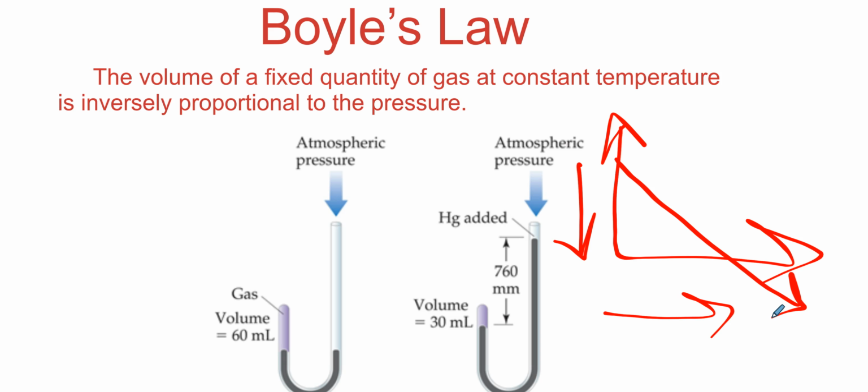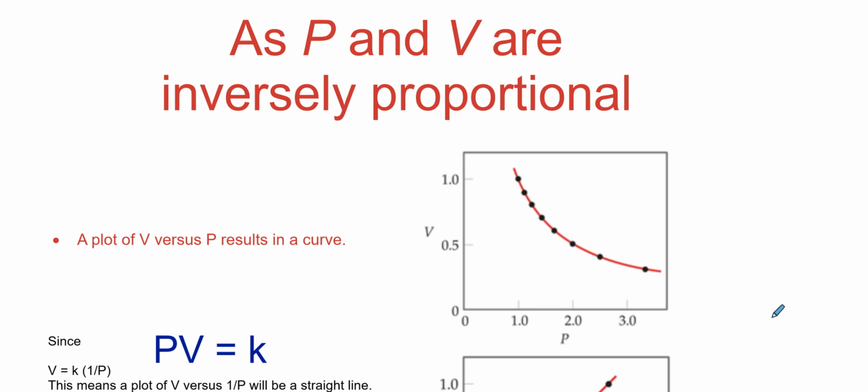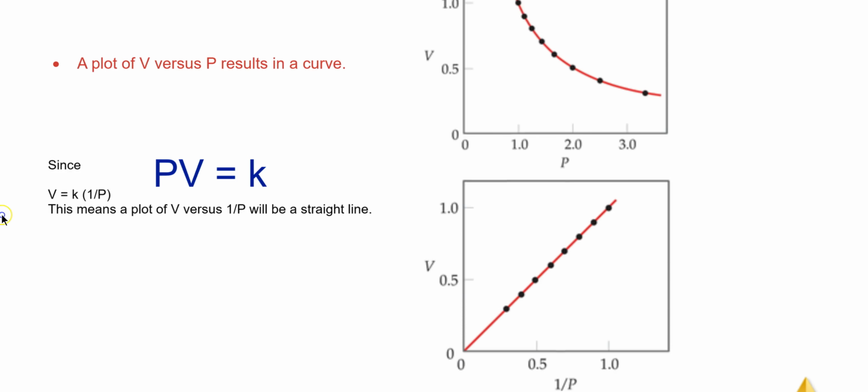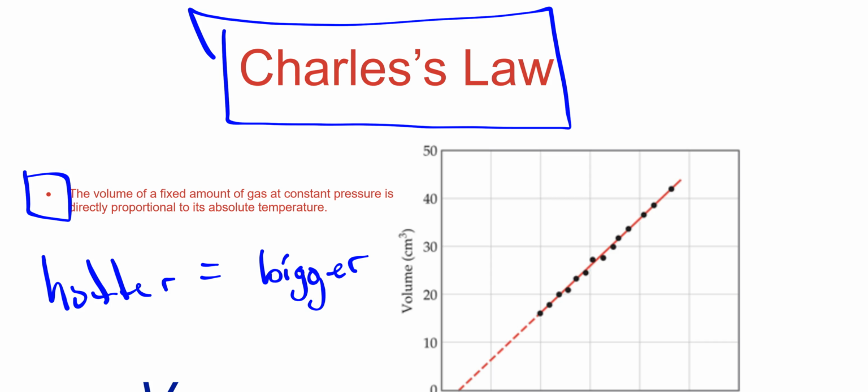We're going to put these graphs together, and I haven't looked at these notes in a while. Well, there they are. We'll come back. So as P and V are inversely proportional, a plot would do this. I don't know if we need this. You can read it, but we don't need this math, and it's a tiny bit confusing.